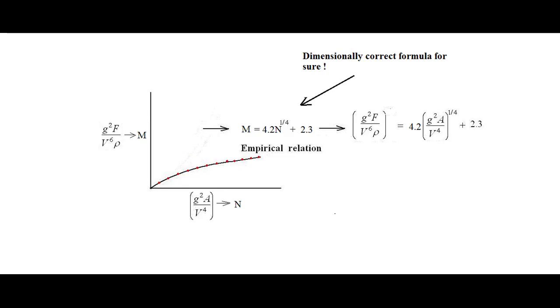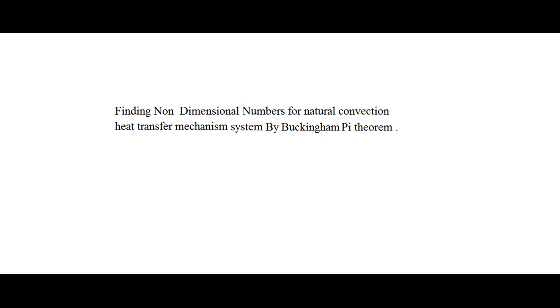The method in which, out of the total number of variables, we pick some variables to form the core group and then derive these non-dimensional numbers is called the Buckingham Pi theorem or Buckingham Pi method. Now let's take one more problem in which, with the help of the Buckingham Pi theorem, we find some non-dimensional numbers associated with natural convection. Go through these slides and watch them, and you will get a better understanding of the Buckingham Pi theorem.